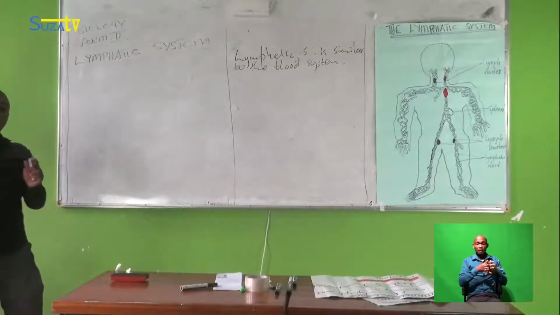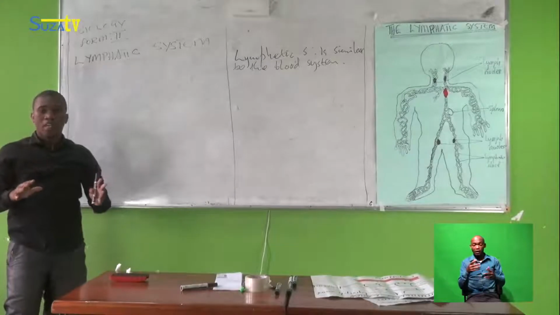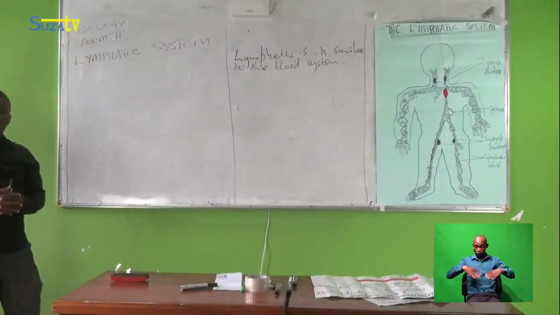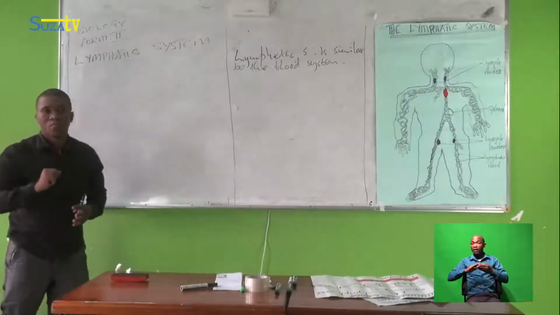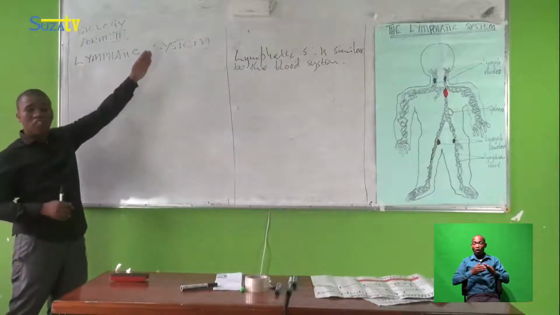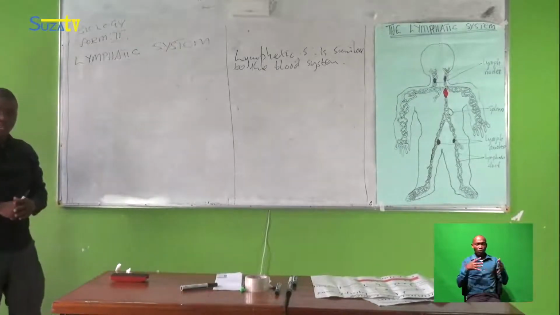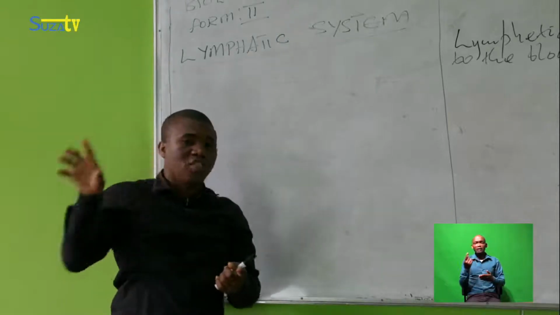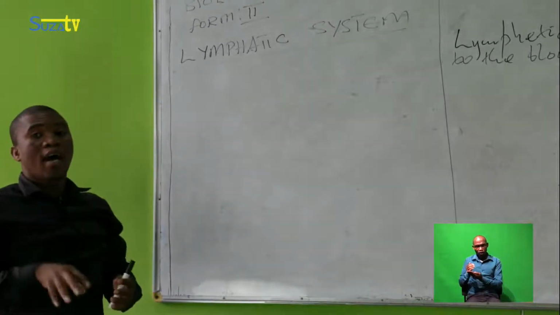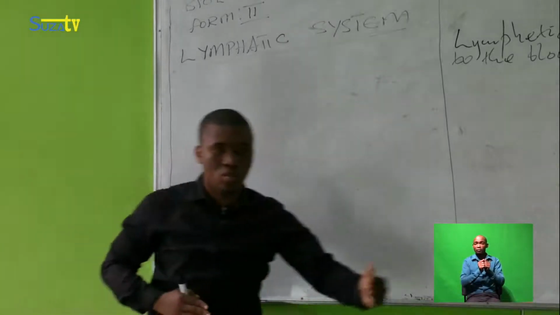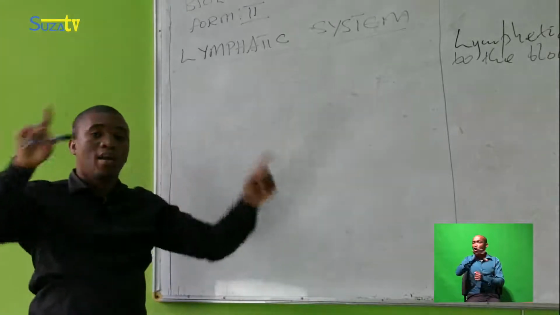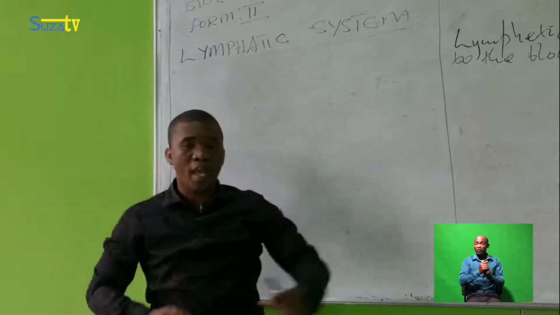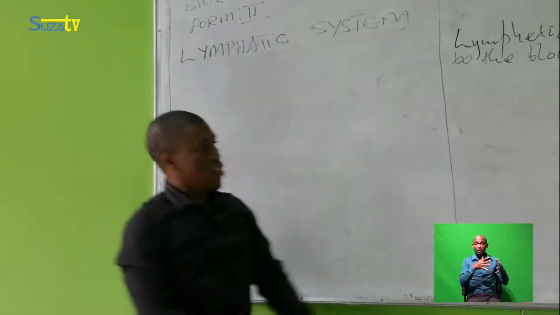These are two different systems that operate within the body of living organisms, especially the human body. And this we call a system. Why do we call it a system? It's just because it's a collection of organized things. There are a lot of things, all of them organized together and working together so as to make a system. So this is a good example.